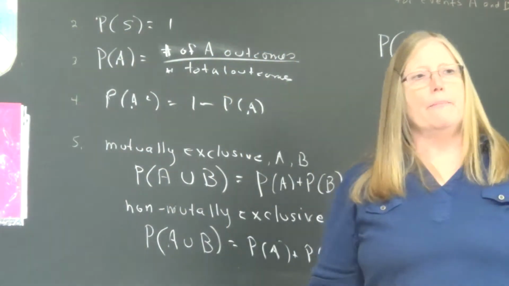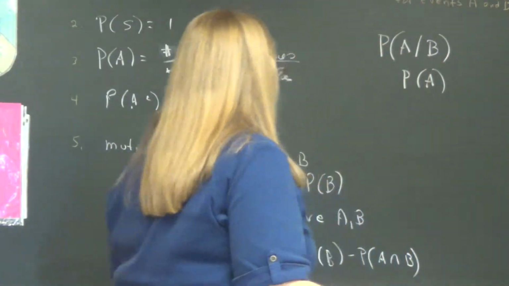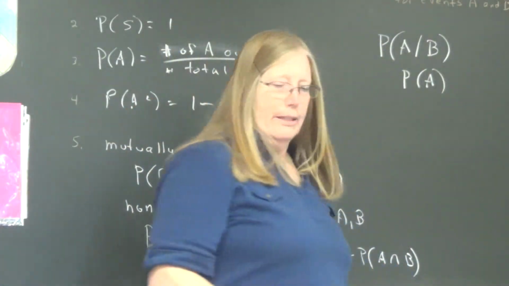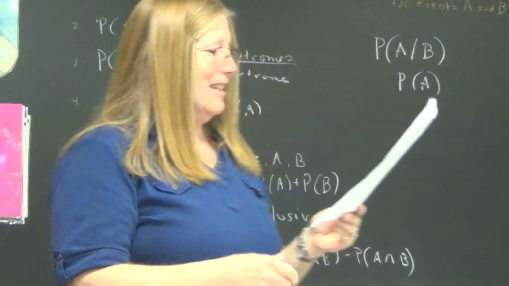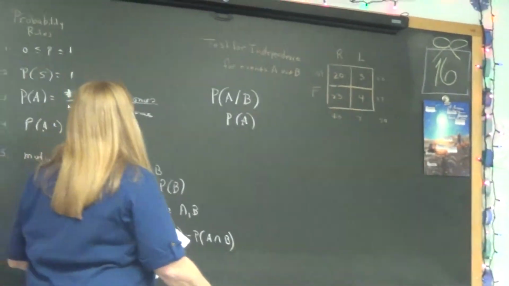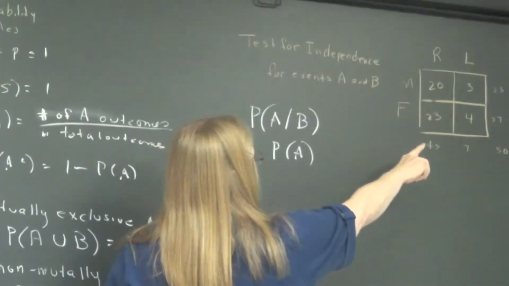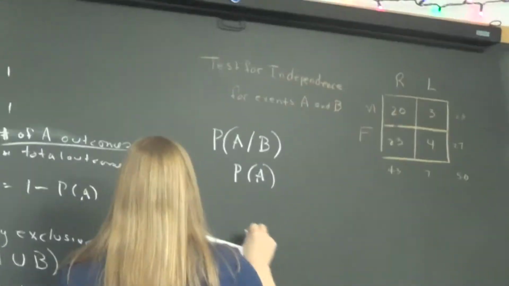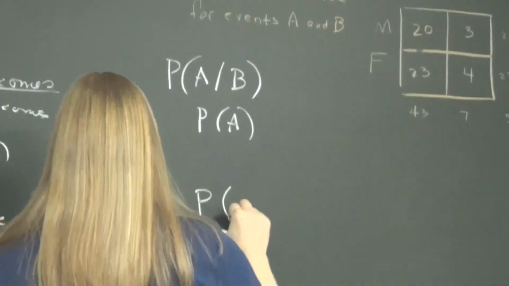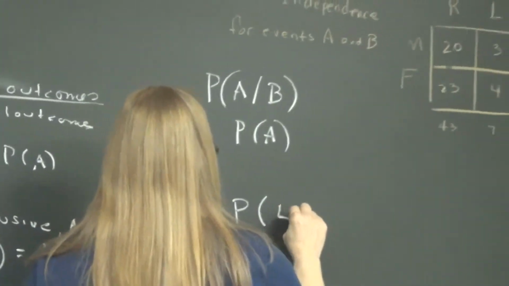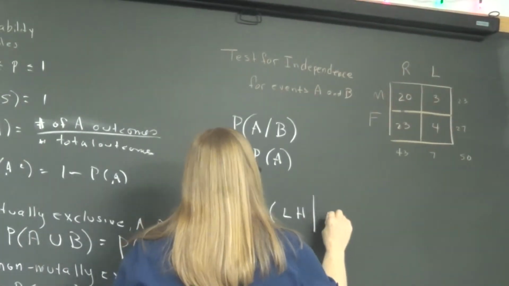Can you pick that up just to warm up and test another one? Let's do the one I did so we can get the same answers. The information's already in your notes. Probability of, let's do left-handed given male.